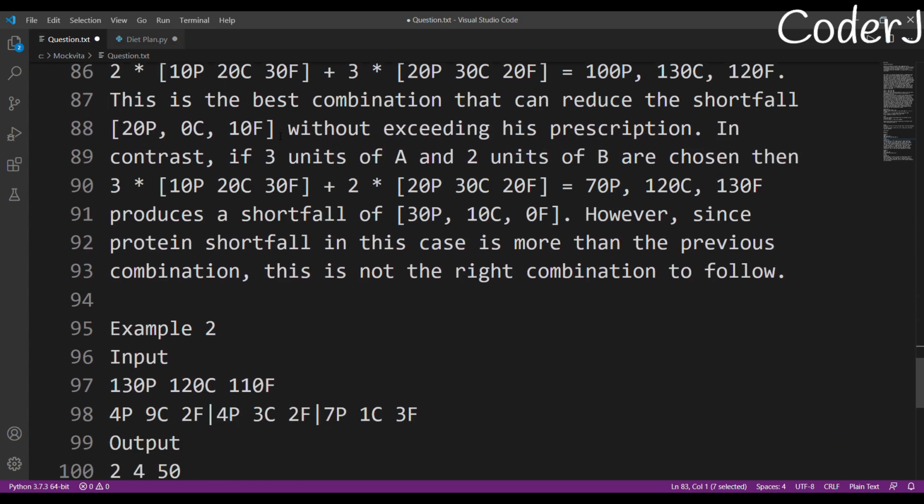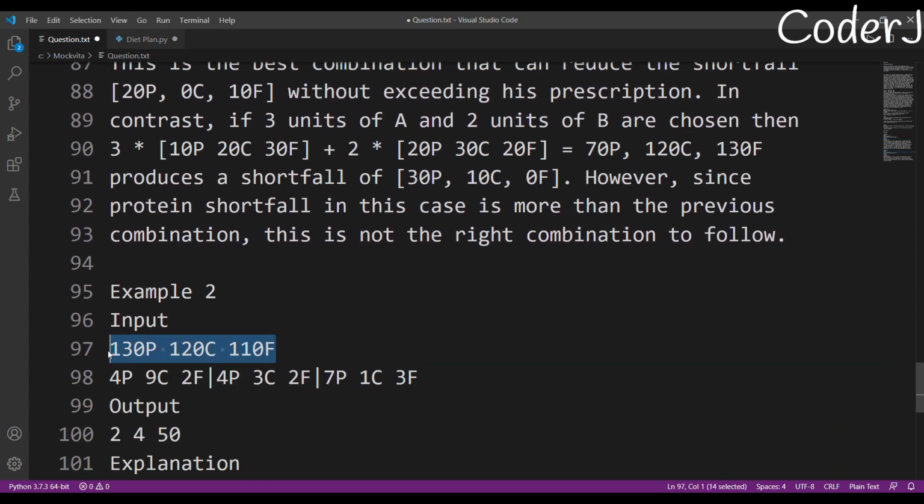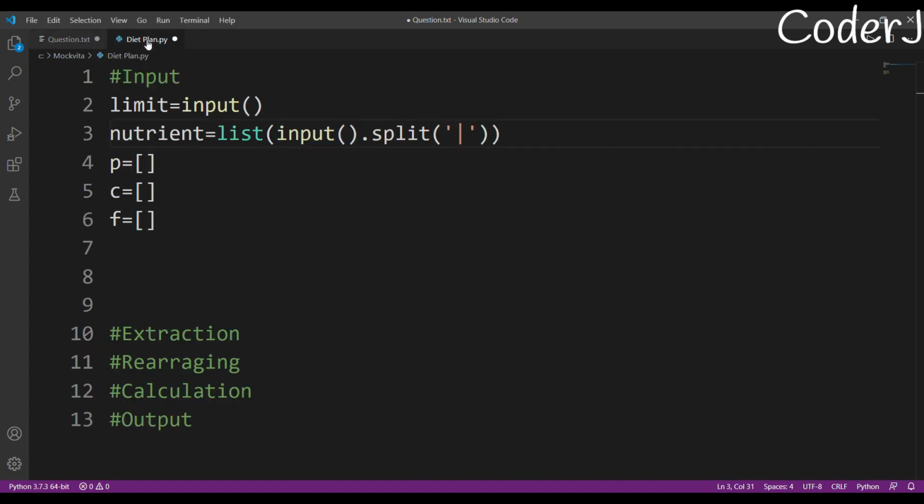Let me just show you the input format. So I've just taken this value as a string completely, right? And after that, I'll take all of this as a string. Then I'm just splitting them on the basis of this. So basically, I'll have 3 elements in my list. First element is this, second element is this, and third element is this. Okay, so I don't think it's that hard. I think that was just the input part.